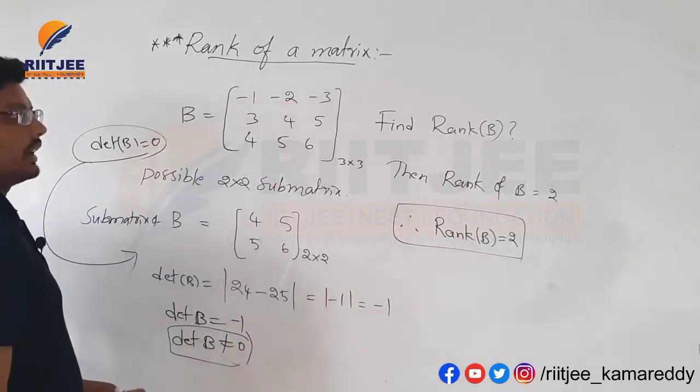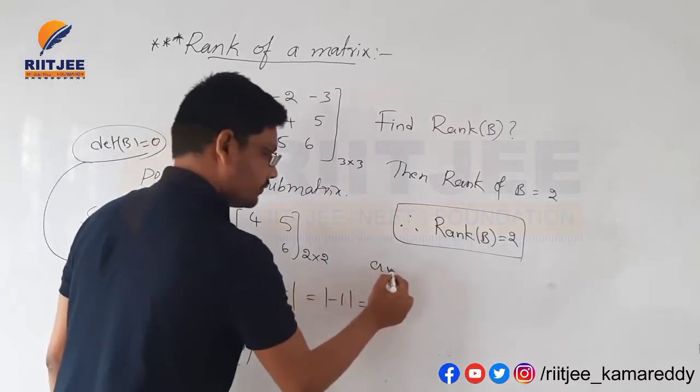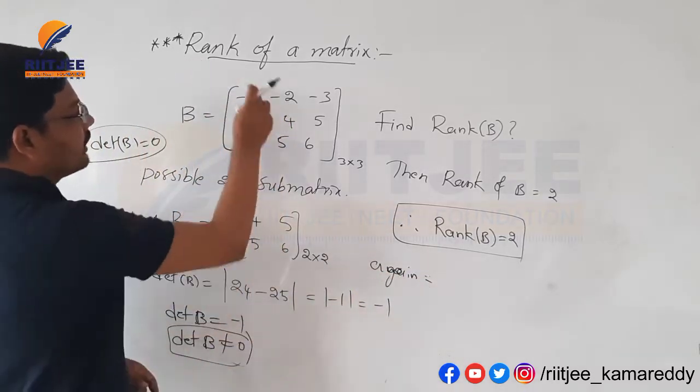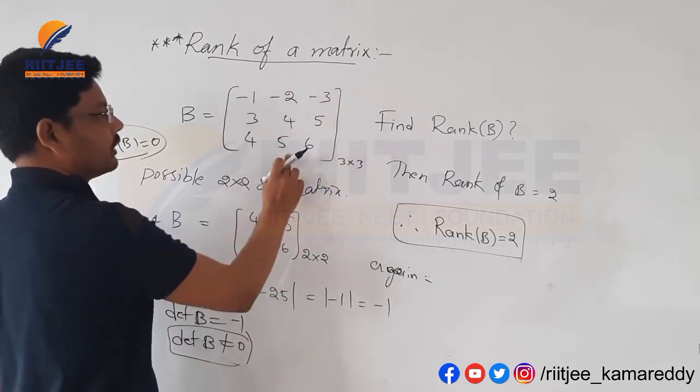If the determinant of a 2 by 2 matrix is again 0, take any possibilities. For this 2 by 2 matrix again 0, for this 2 by 2 matrix again 0.